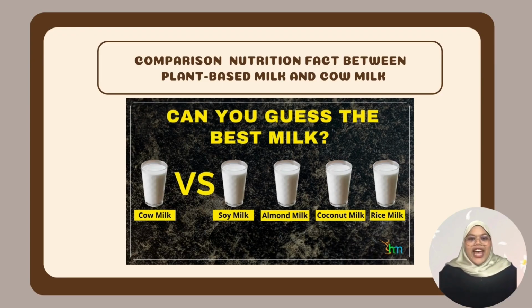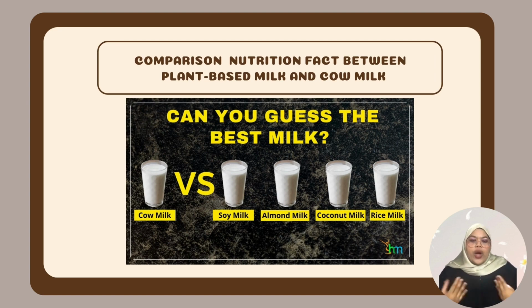Next, I would like to share the nutrition facts of plant-based meat compared to cow meat. As we know, plant-based is good in terms of ingredients, but how about the cow meat? Is it bad? Okay, now we look at the comparison between these products. Firstly, the added ingredients in plant-based meat may improve the nutrition value to be the same as cow meat. As an example, the use of vanilla extract or vegetable oil such as sunflower oil. These added ingredients can provide a smooth mouthfeel similar to cow meat.